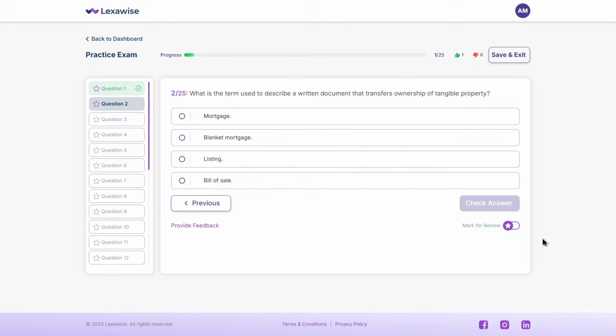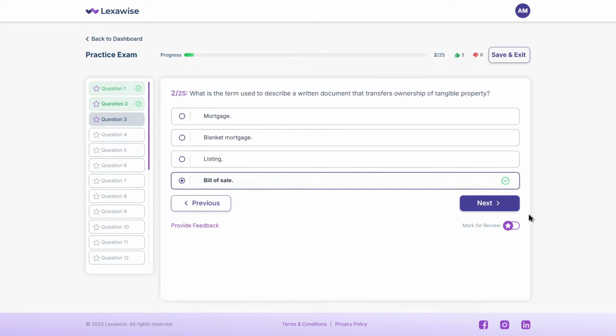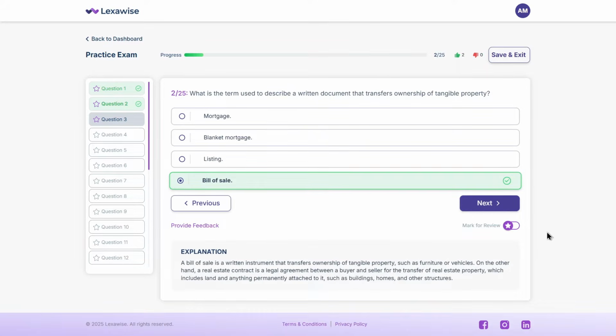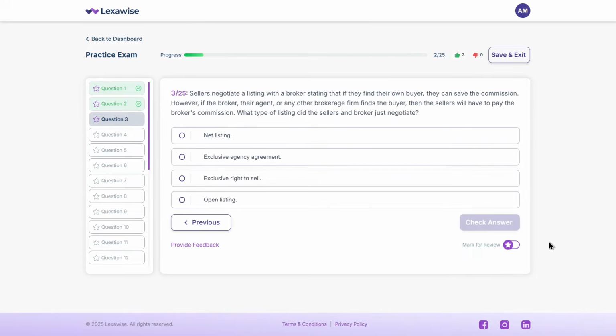The correct answer is D. Bill of sale. A bill of sale transfers ownership of tangible property, such as furniture or vehicles. On the other hand, a real estate contract is a legal agreement between a buyer and seller for the transfer of real estate property, which includes land and anything permanently attached to it, such as buildings, homes, and other structures. And here's your next one.